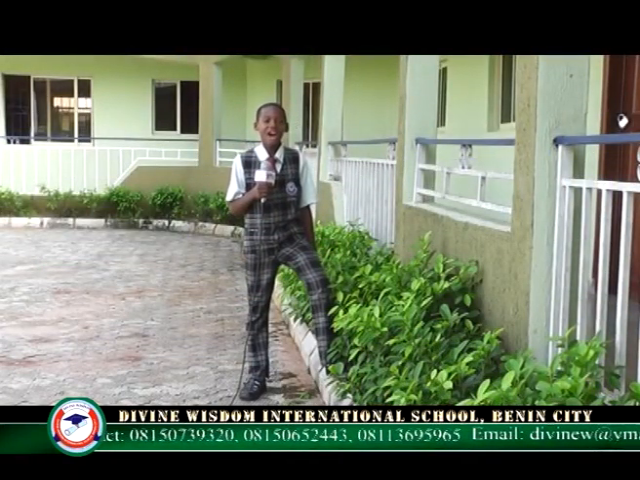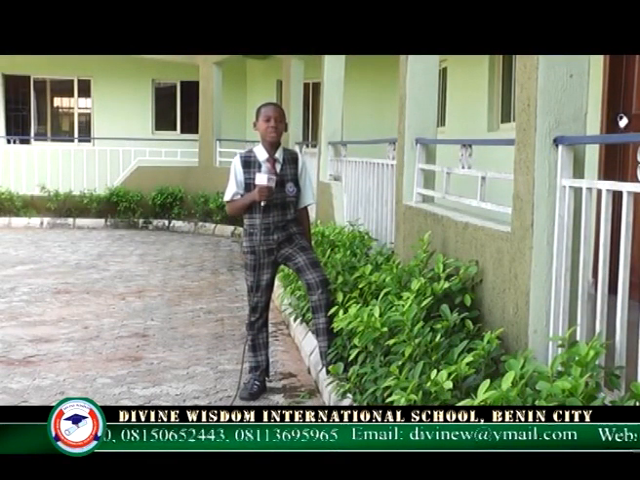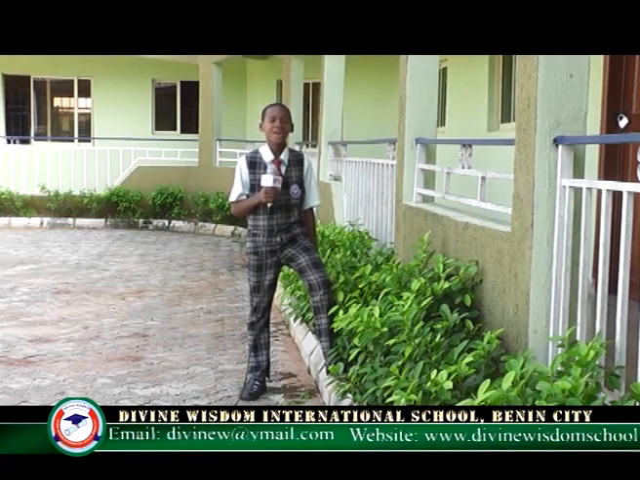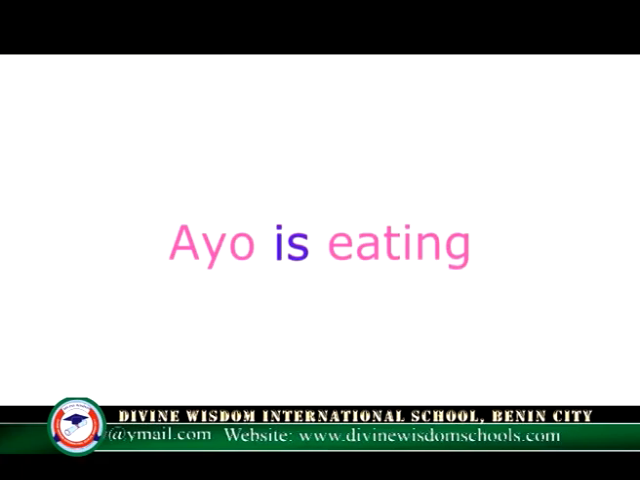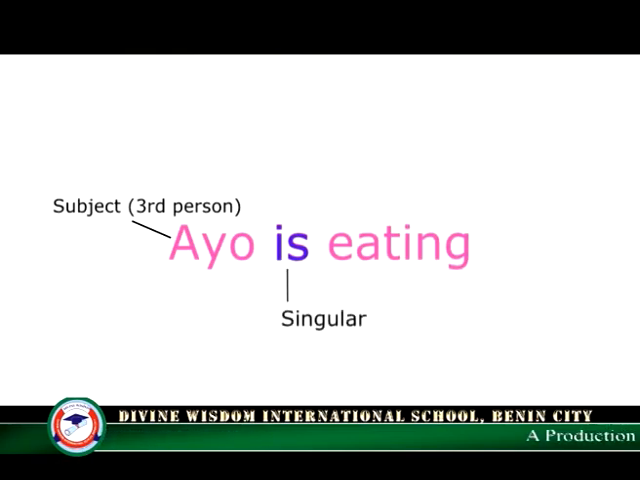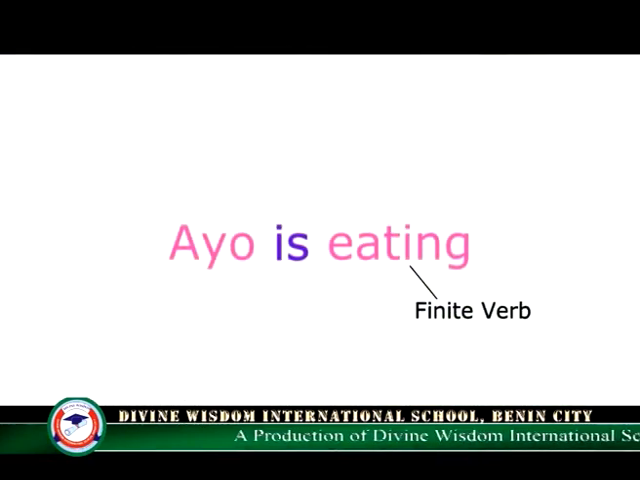Finite verbs have a subject with which they agree in person and number. For example, Ayo is eating. Ayo is the subject and is third person. Is signifies that it is singular, the third person singular. And eating is the finite verb.